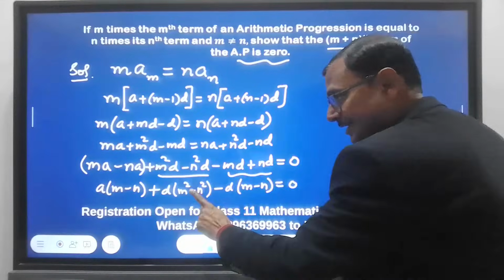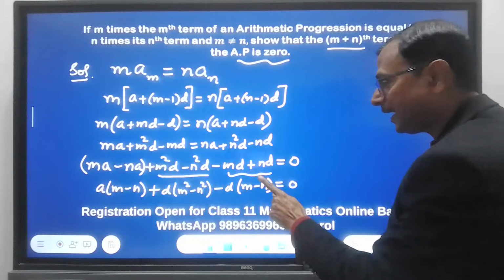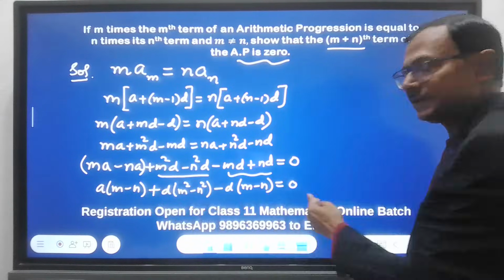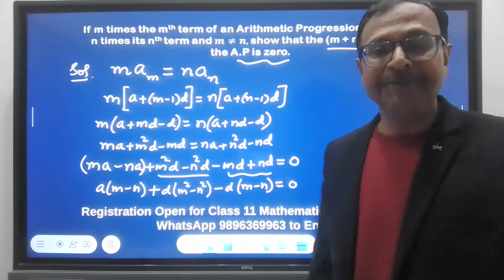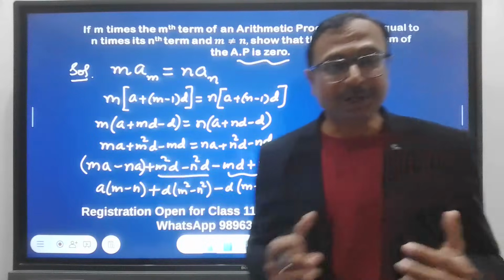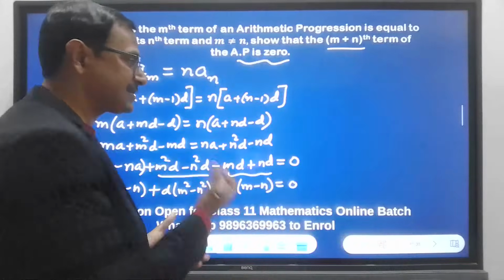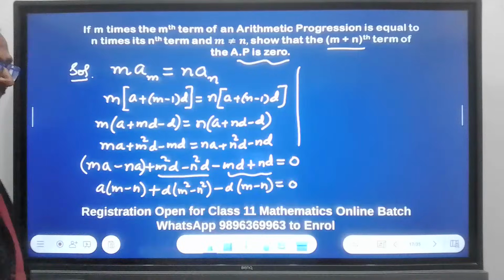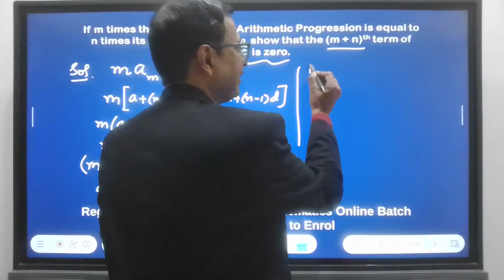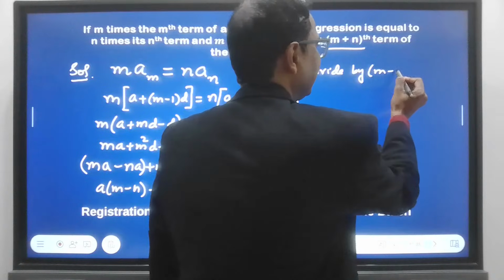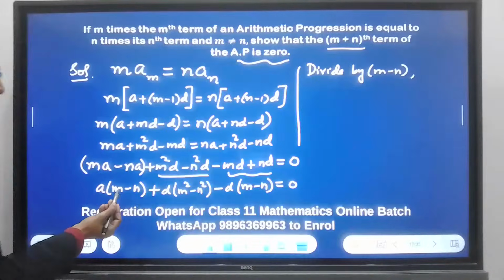So we have a M minus N here also, and M minus N here also. So we have a M minus N in all the three, right? And when I have a M minus N in all the three, I can divide by M minus N to get to a simpler version of this statement. So what will I get? Divide throughout by M minus N. So this will get cancelled.